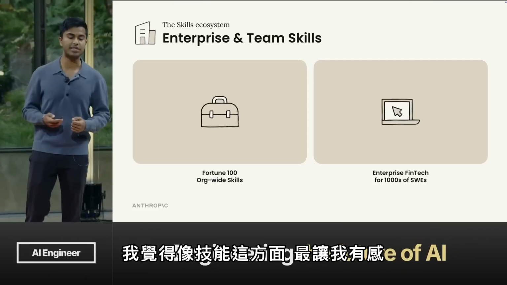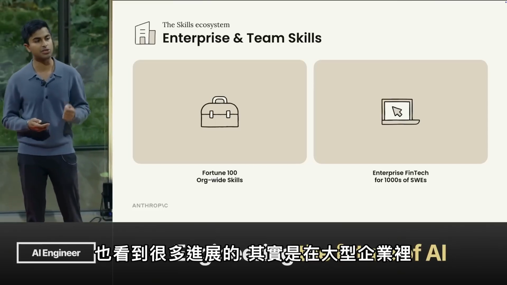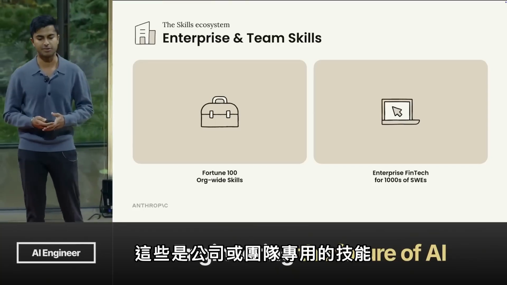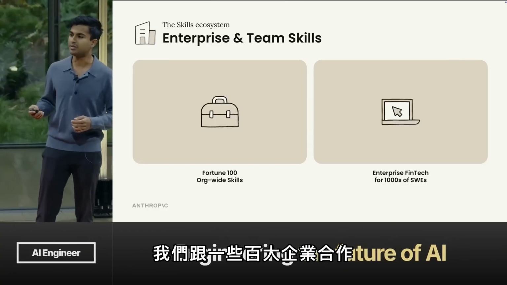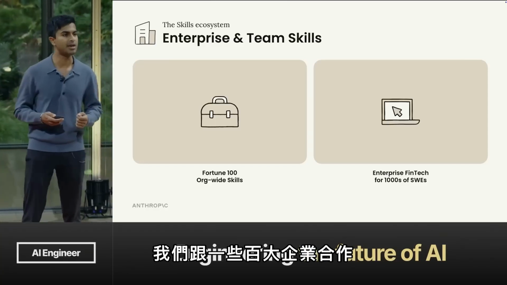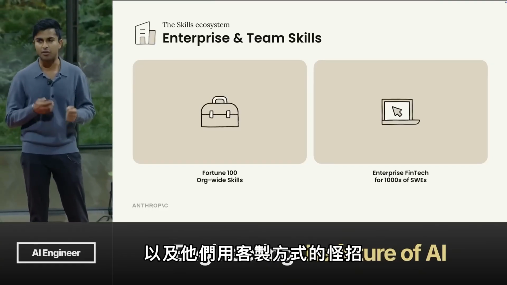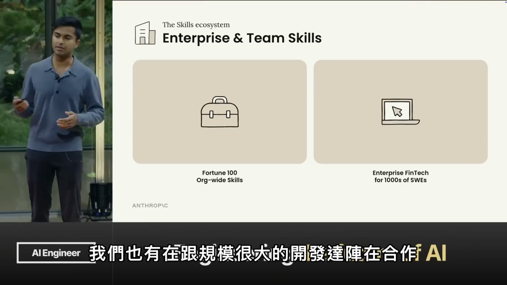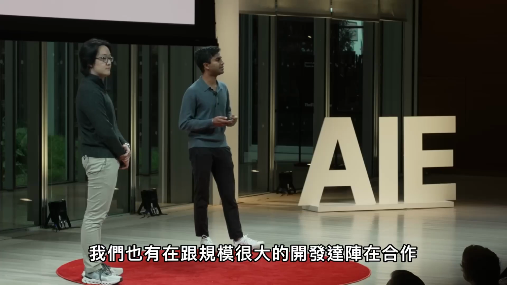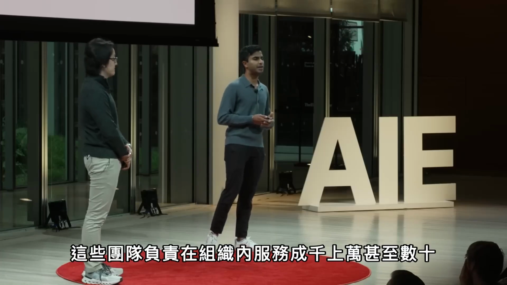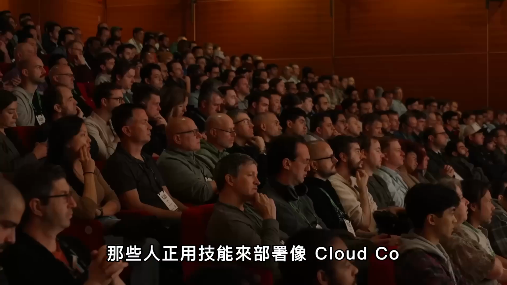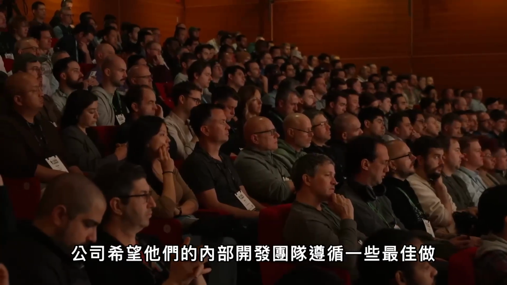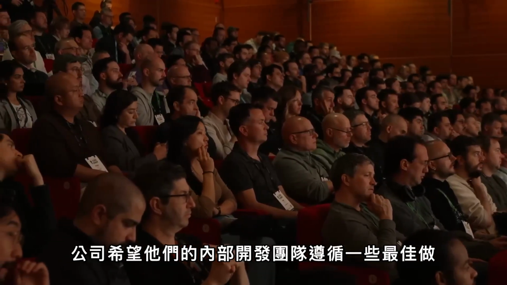And I think where I've seen the most excitement and traction with skills is within large enterprises. These are company and team-specific skills built for an organization. We've been talking to Fortune 100s that are using skills as a way to teach agents about their organizational best practices and the weird and unique ways that they use this bespoke internal software. We're also talking to really large developer productivity teams. These are teams serving thousands or even tens of thousands of developers in an organization that are using skills as a way to deploy agents like Claude Code and teach them about code style best practices and other ways that they want their developers to work internally.